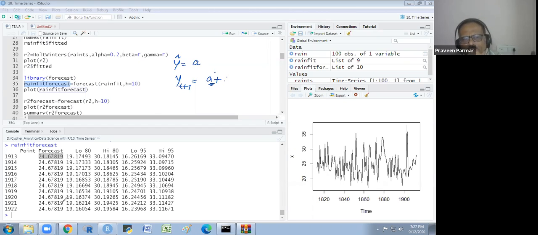The same value will continue till the end, 24.67, so it will be a line like this. It is a straight line horizontal to the x-axis, and this would be the same. So Y(t+1) is equal to a. Whatever time period you take, you get a constant. That's the meaning.